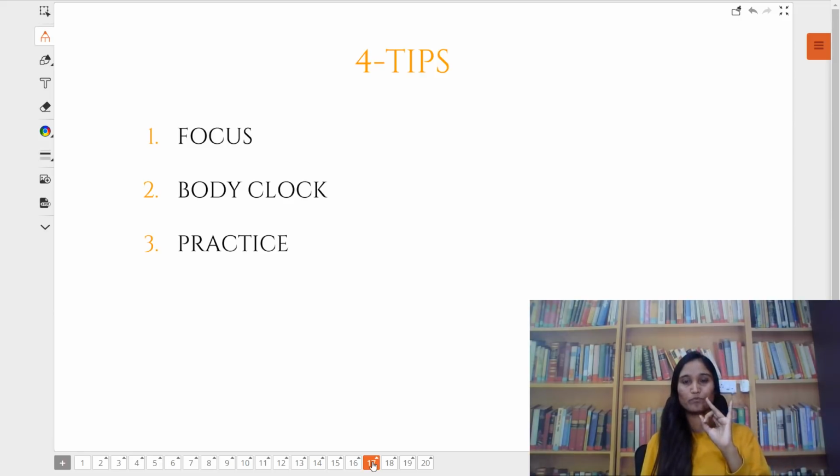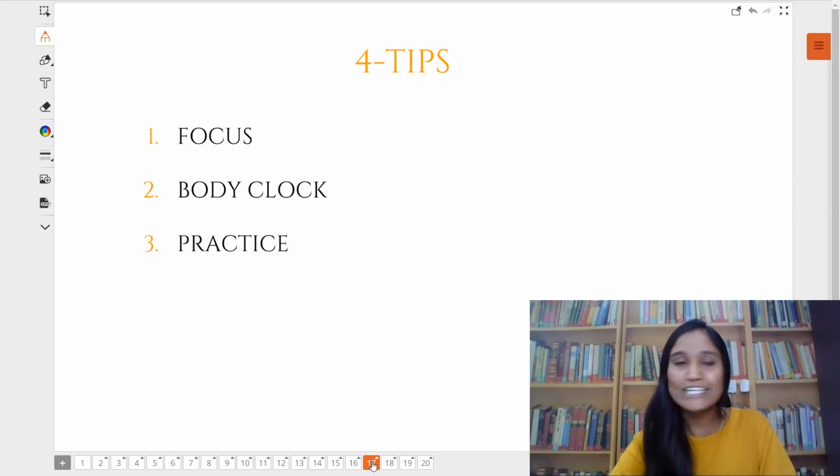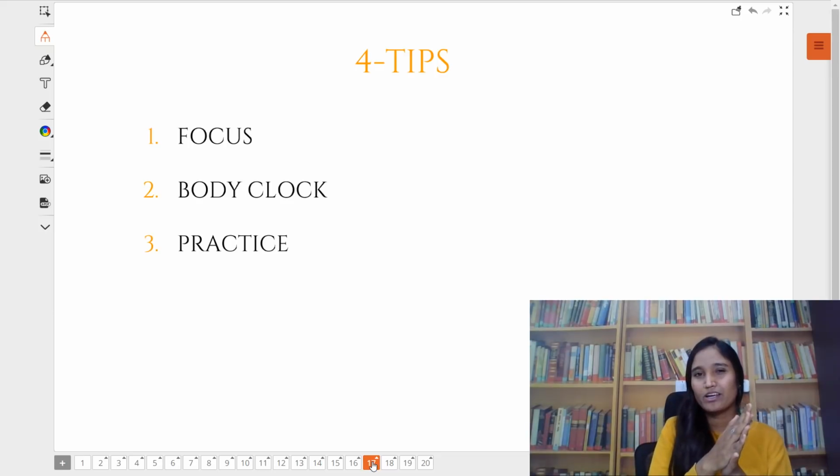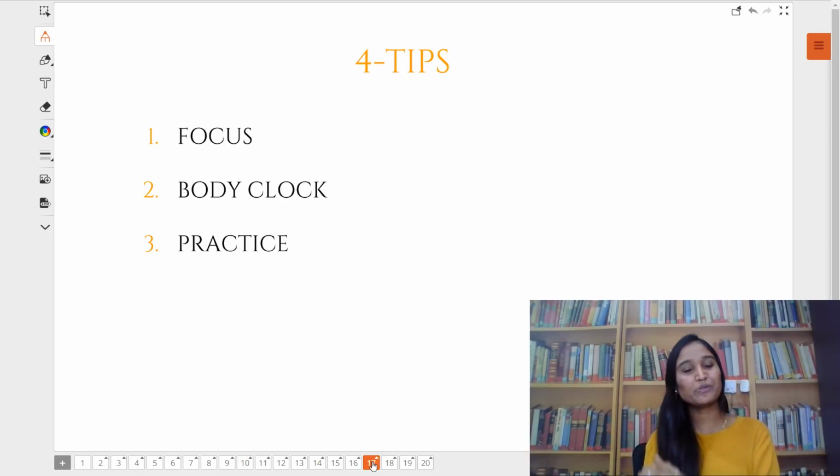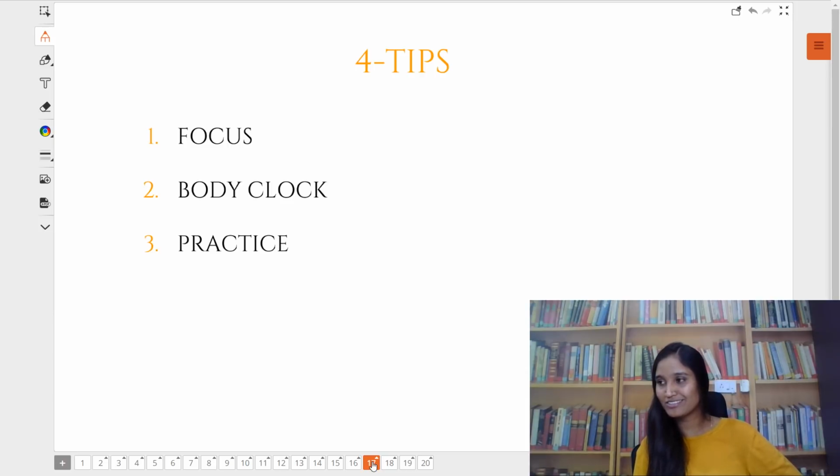Second thing, body clock. I mentioned this just some time ago also. You know what's body clock? I'll ask you something. If some of you are in the study holiday preparation period, class 13, preparing from home, how many of you take a nap after eating food, maybe at around 2:30, 3 o'clock? Anybody who sleeps after lunch? Who feels sleepy after lunch? Anybody? Honestly? Some of you say yes.